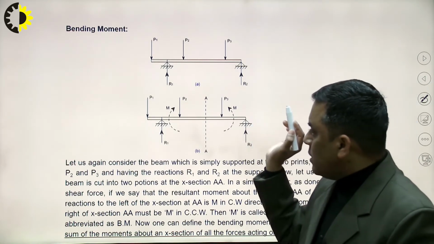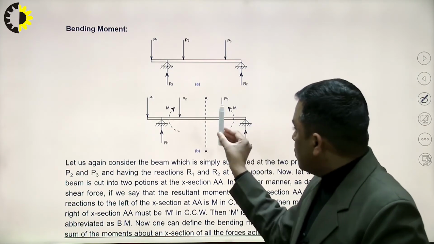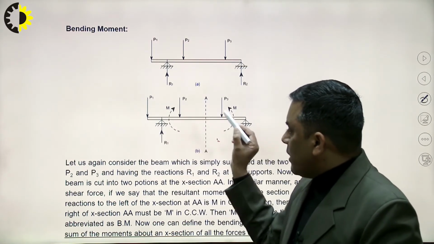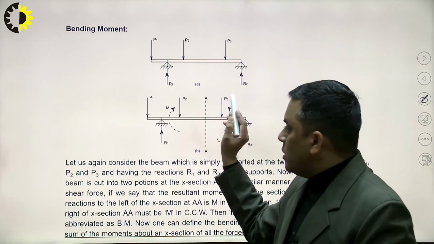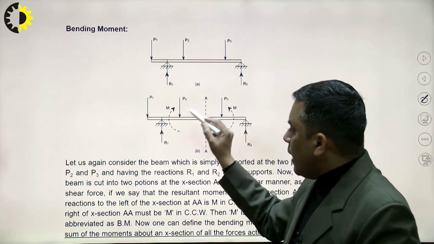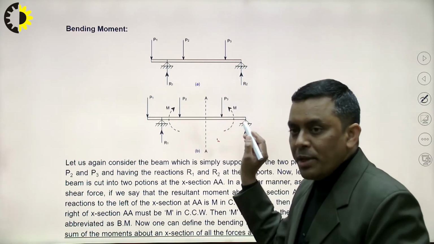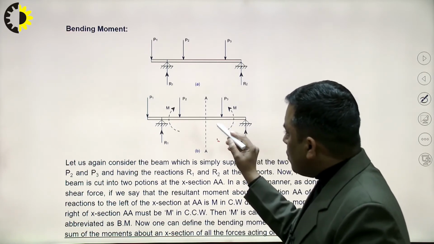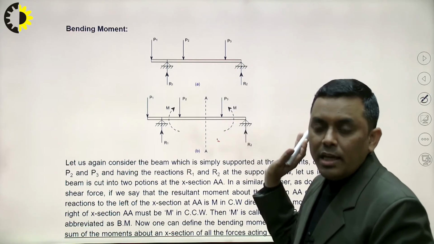Now, the algebraic sum of all the moments on either side. On the left side of this section AA there are three forces, P1, R1 and P2. So the moment due to P1, moment due to P2 and moment due to R1, the algebraic sum of all these three moments will be taken into account, and that will be the bending moment at section AA.